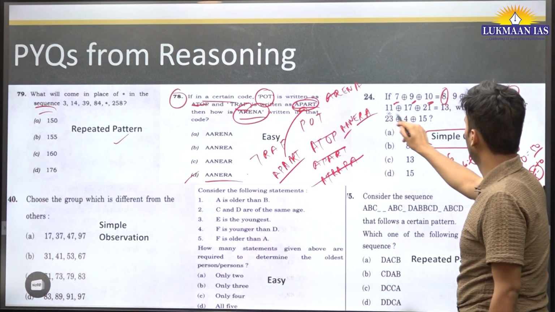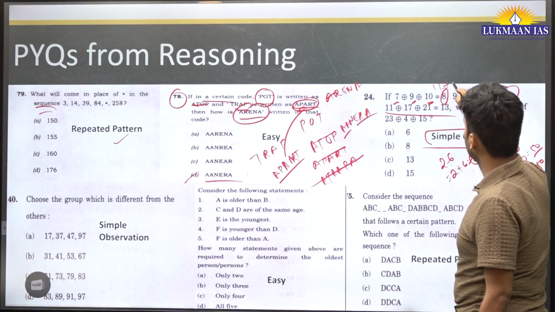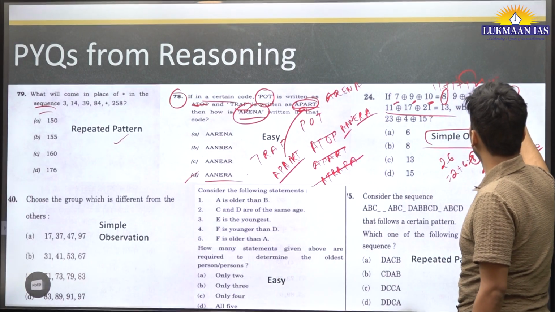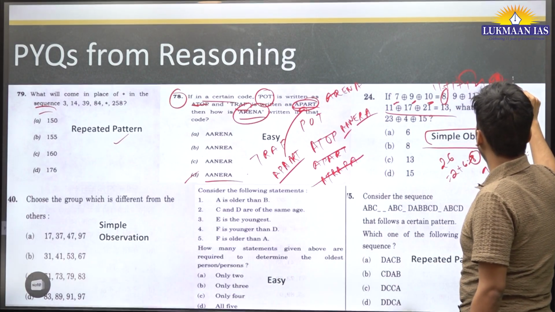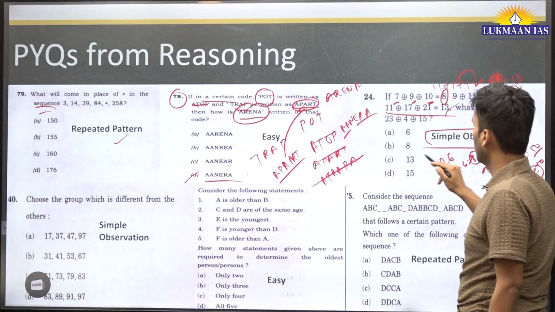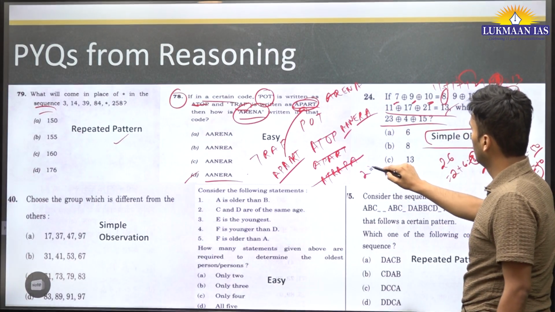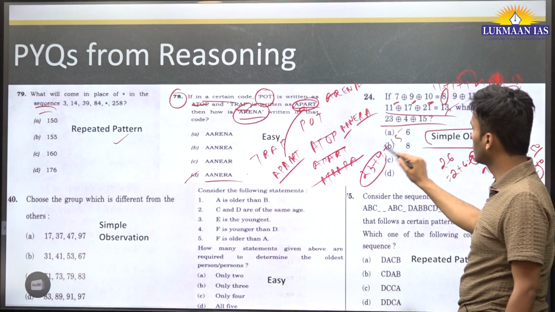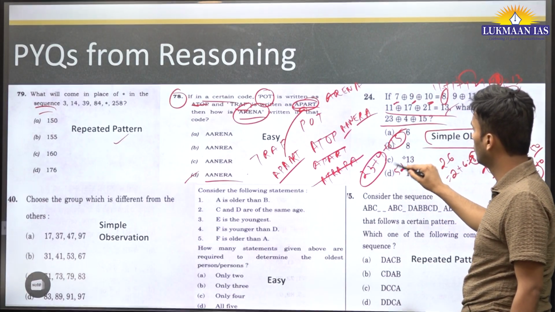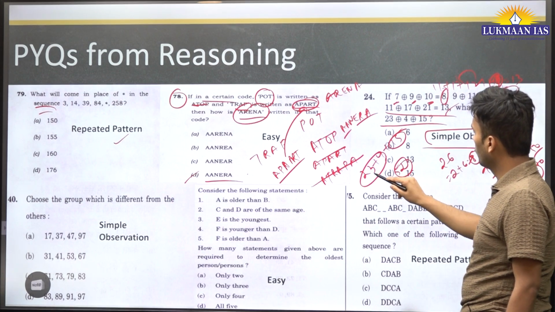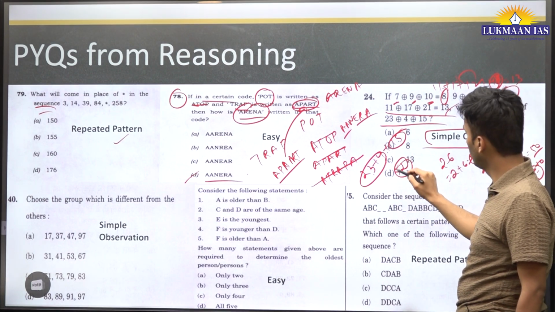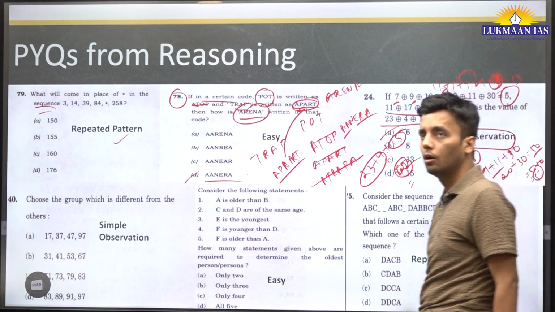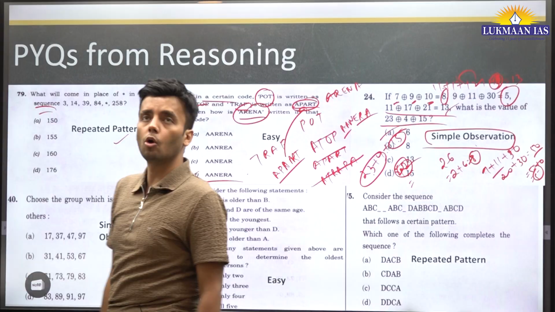Okay. Similarly, 11 plus 17 plus 21. 28. 21, 49. 49. Addition 4 plus 9, 13. Correct. And similarly this 23 plus 4 plus 15. 27 plus 15. It is 42. Sorry, 42. 4 plus 2 is 6. A is the answer. So you saw how we reduced to the answer based on observation.